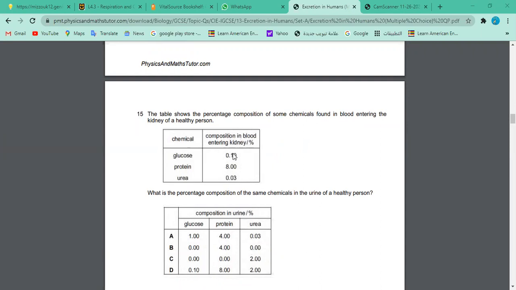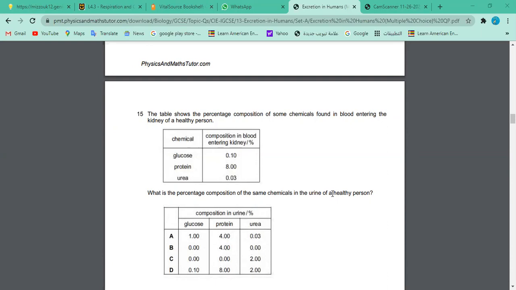Composition in blood entering the kidney: 0.1, 8, and 3. What is the percentage composition of the same chemicals in the urine of a healthy person? So now they are giving you different chemicals and their composition in the blood, glucose, protein, urea, all in a healthy person. The blood is bringing all these chemicals to the kidney. What is the answer, Nabil? Sir, D.